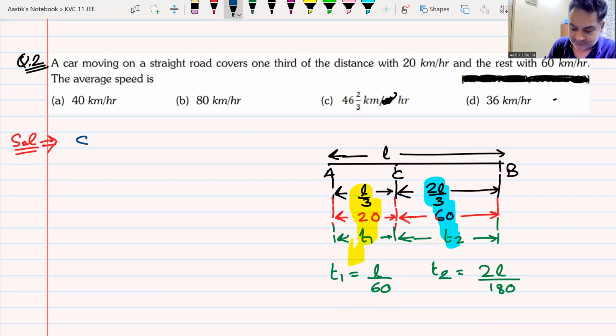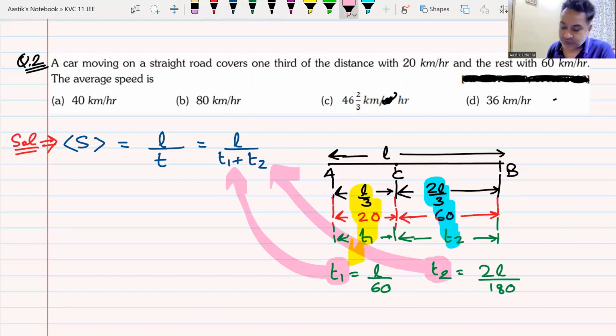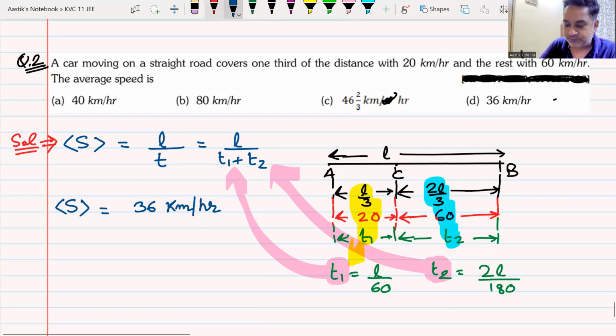Once you have done this, you just have to put the formula for average speed. Total distance divided by total time. Total distance is L. Total time is T1 plus T2. You put both these values of T1 and T2 and you add and divide and subtract and multiply. You will end up with the average speed. And how much it is coming as? I think it is coming as 36 kilometers per hour. Yes or no?